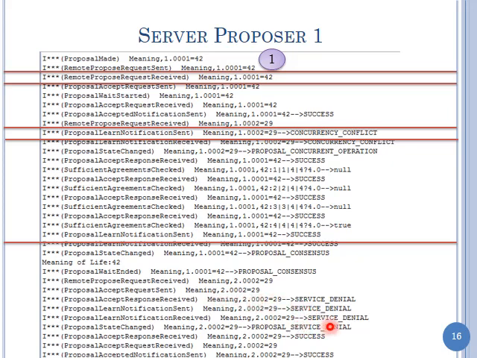Okay, so after the first service denial, it said, okay, I know that this is proposal service denial. And the very first denial did that. There are some pending messages that are still arriving from other sites. Oh, okay. That's what's happening.